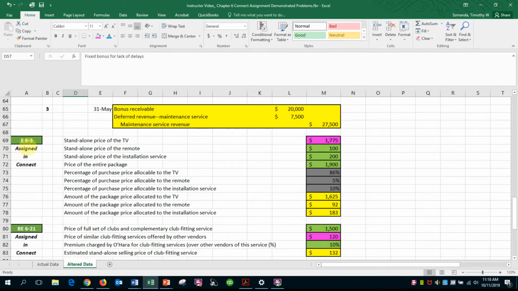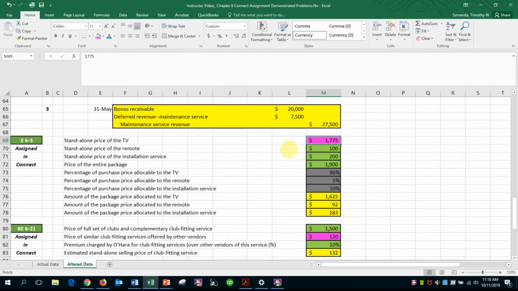The exercise now, we'll move over to exercises. This exercise is just an allocation of the bundled price. And the bundled price, I should scroll down here. The bundled price is $1,900.